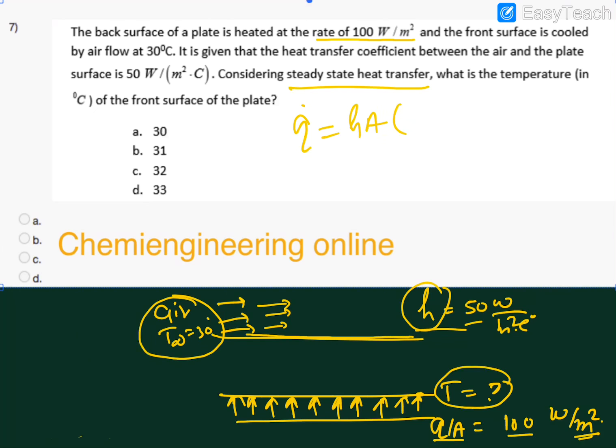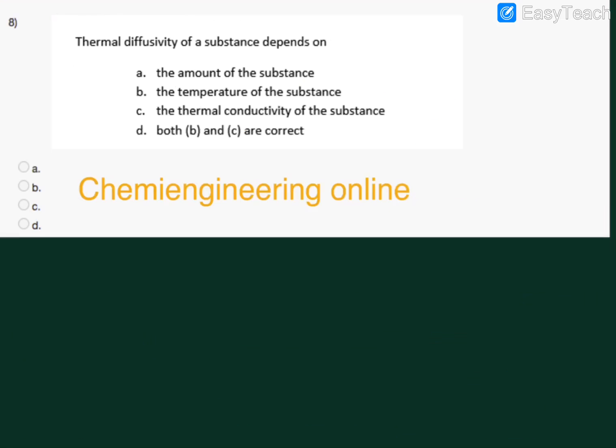So the delta T is what? T infinity and T. Here we know that this amount of heat is also traveling from here to here. So hA delta T, T minus T infinity. Simply replace the value of Q by A. If you take, this will become 100 and h is given as 50 and T is asked, T infinity is 30 degree. So simply T will become 2 plus 30, 32 degree centigrade. So we will go with option number C.